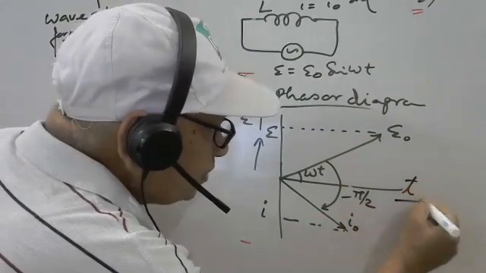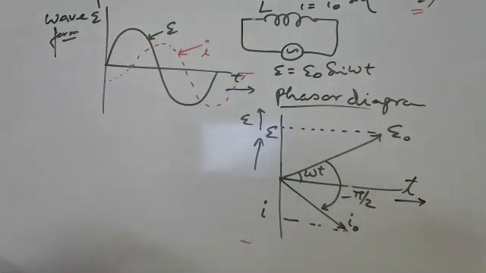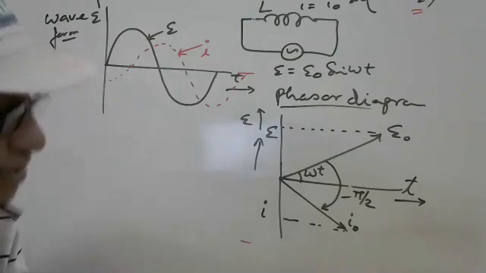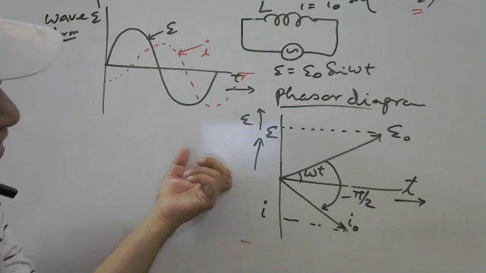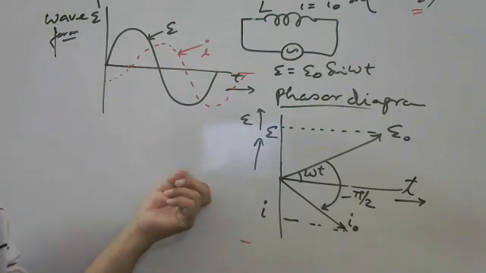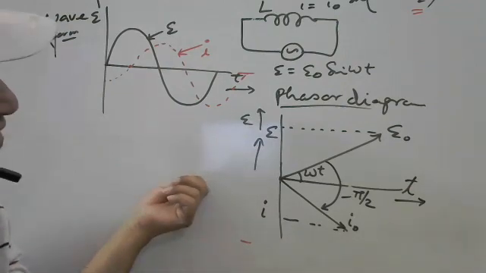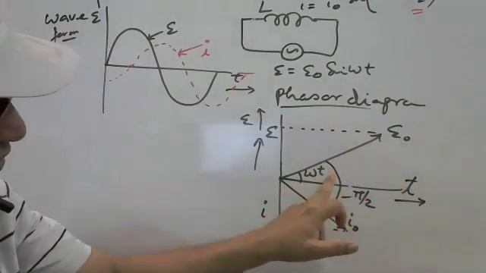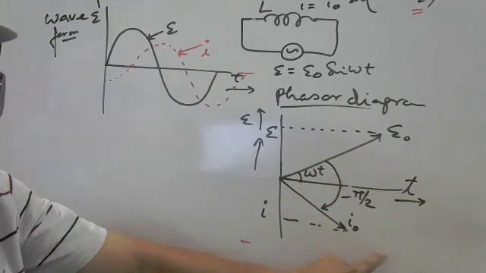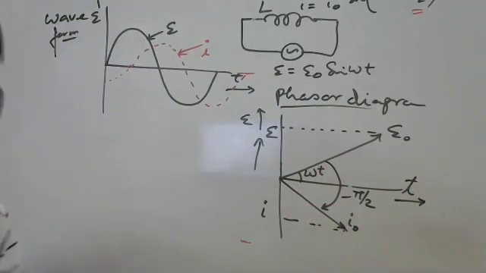These are the information we are getting in one graph only. That is why in AC it is easy to understand each and everything on the phasor diagram: instant, maximum, amplitude, angle, phase difference, whatever phase difference is there.